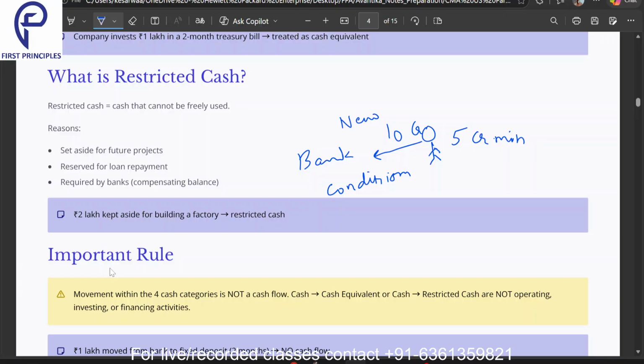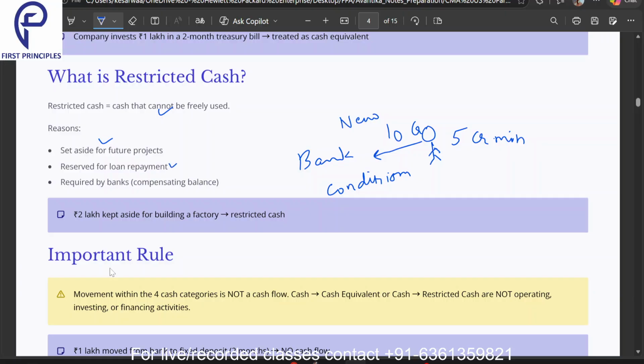Other things included in restricted cash are money set aside for future projects. Suppose I have a business, and after 2 years I am planning to set up a new factory in the outskirts of Bangalore. For that I need 10 crore of cash. From today onwards, I am keeping some 5-6 crore as restricted cash for that project, and I am not going to touch it. That is restricted cash, which is available but cannot be freely used.